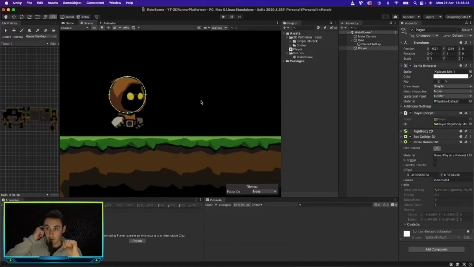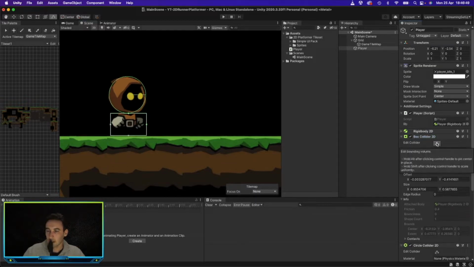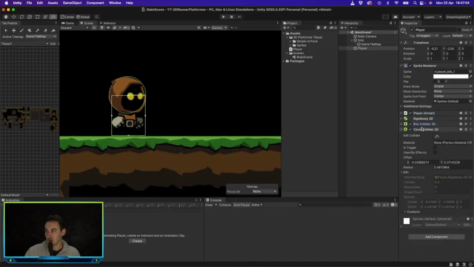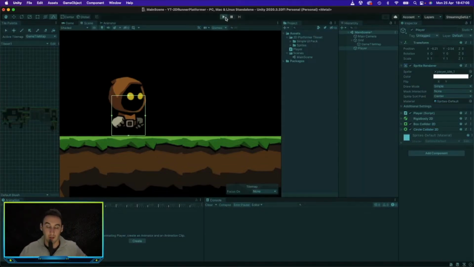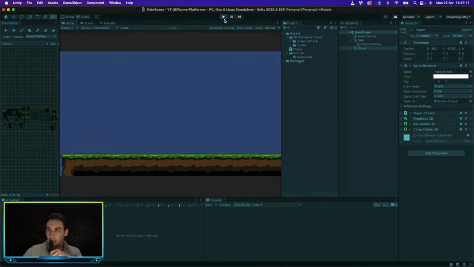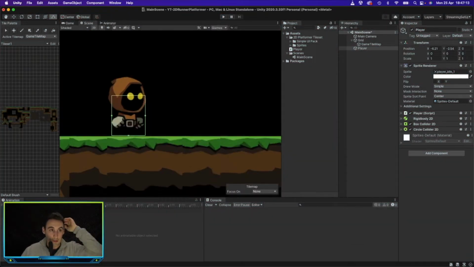So now that we've got our colliders, you can see both of them. What we can do is make that higher so that it covers the full body as well as the head. Hopefully this will register the collision, and it still doesn't. So let's go ahead and see why that is happening.